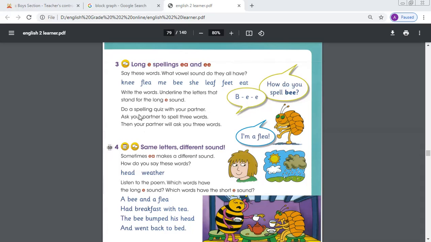Now, some words don't follow this rule. For example, here you can see head. We don't speak heat. Only a few words follow this rule. And here also weather. We don't speak weather. Here we don't speak heat, head. Here we speak short E, only these two words. In the others we speak the long sound of vowel E.